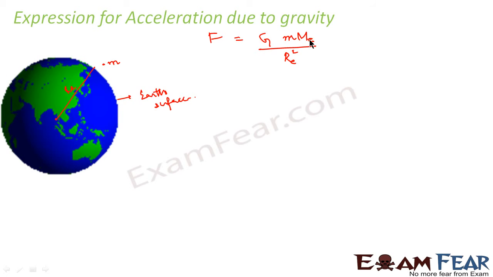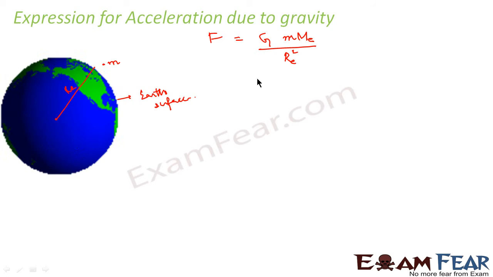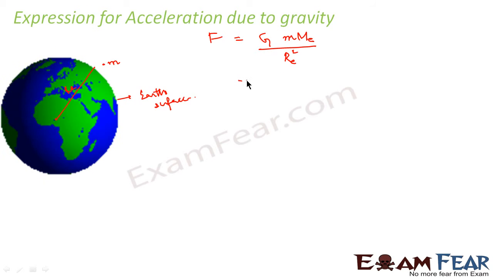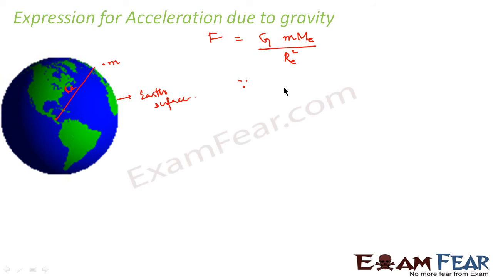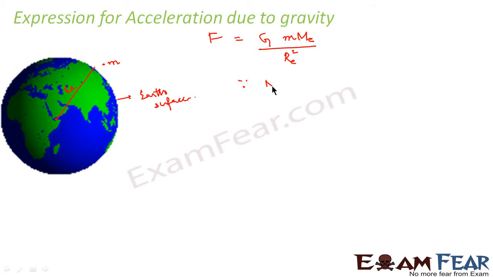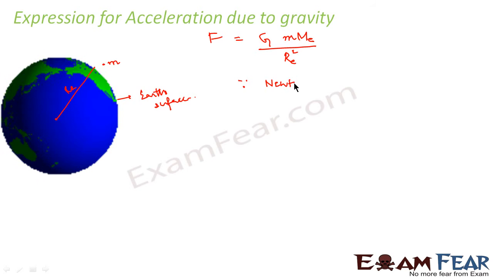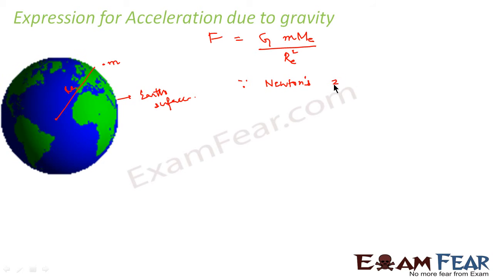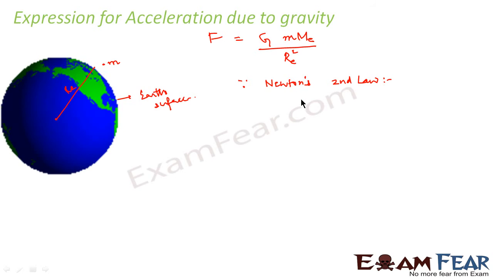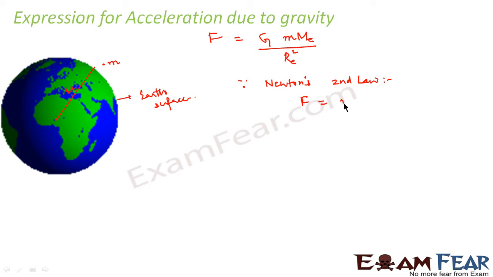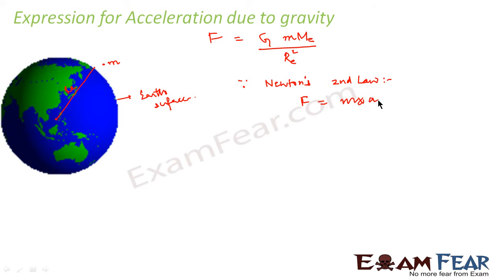So F = G m1 m2 / r². Now we already knew from Newton's second law. Try to quickly recall Newton's second law. Newton's second law defined force. It said force is equal to mass into acceleration.